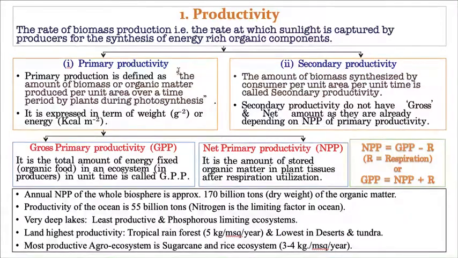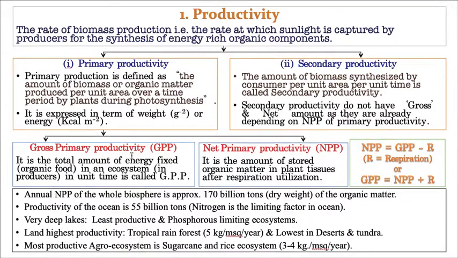Then that is in the given area, per every leaf, I can say. You understood? Now, this primary productivity is again of two types. The first one is gross primary productivity, which you will simply consider as GPP, that means gross primary productivity. Whereas the next one is net primary productivity, simply NPP.